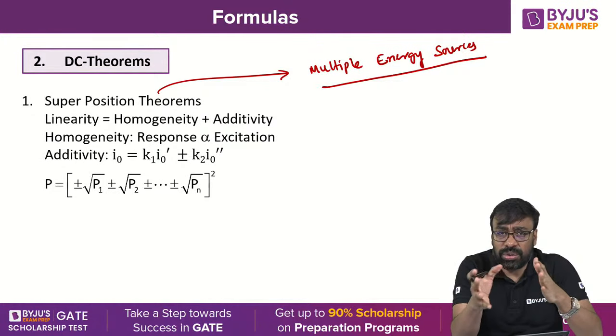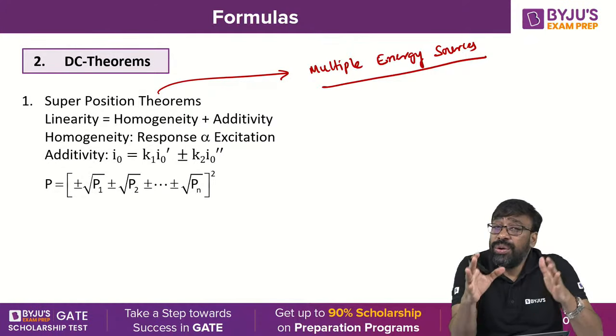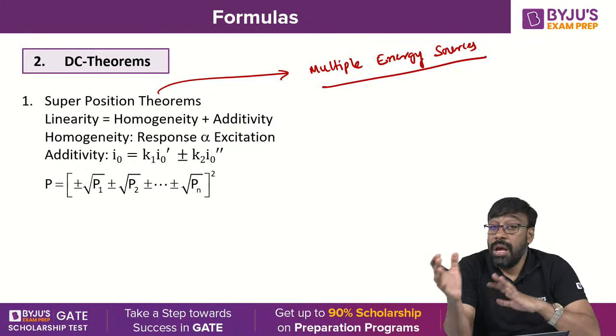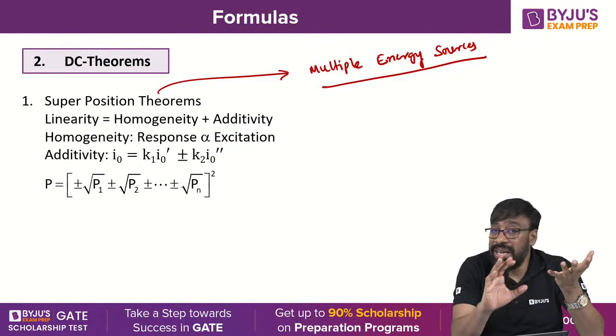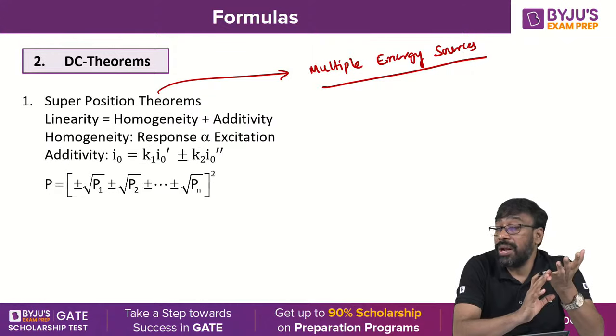You have different circuits. Is the given circuit linear or non-linear? How do you define a linear circuit and a non-linear circuit? We can define linear element and non-linear element, because an element which obeys Ohm's law is called a linear element. An element which does not obey Ohm's law is called a non-linear element.